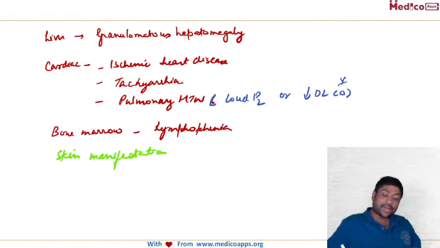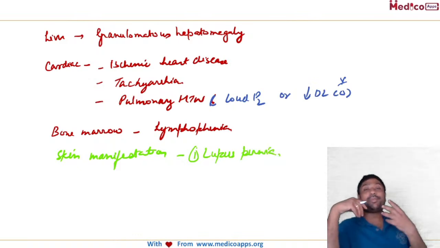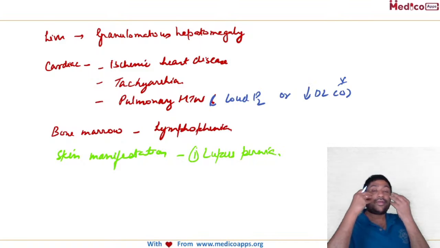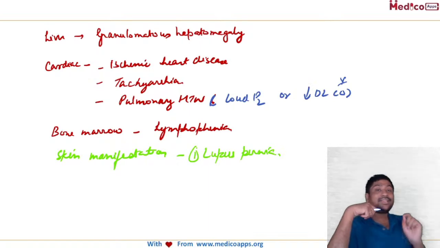Super important. So can anyone tell me what are the skin manifestations of sarcoidosis? So the first one is lupus pernio. What happens here is you have painless, reddish discoloration of nose and cheeks. Okay, so the bridge of the nose is involved and the cheeks are involved. So that is lupus pernio.